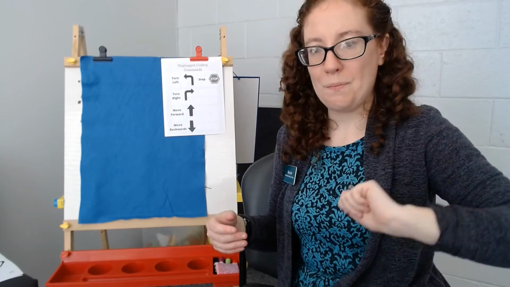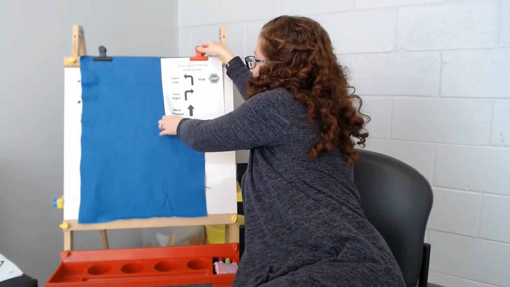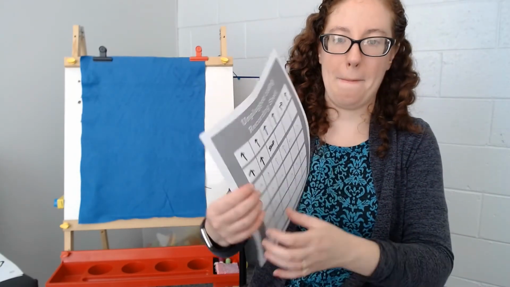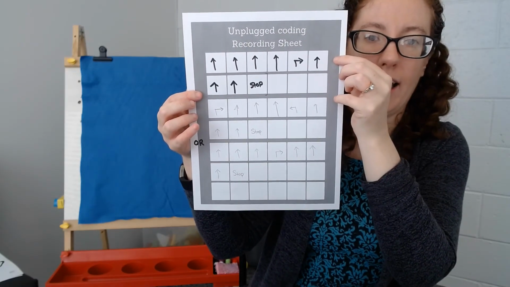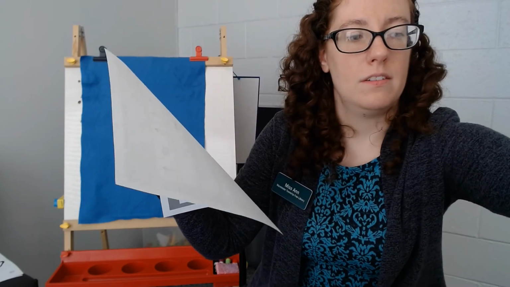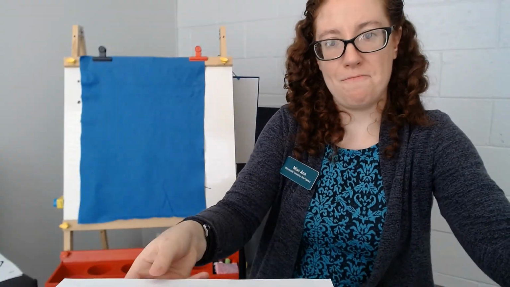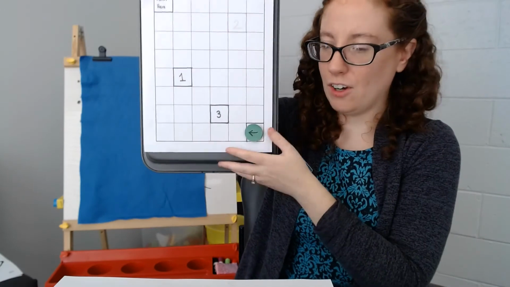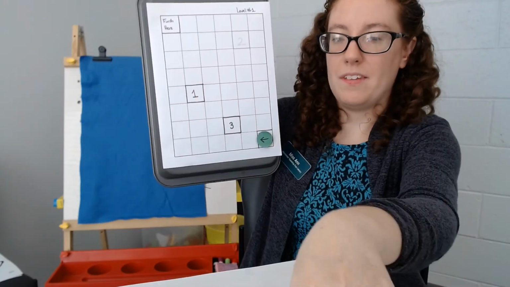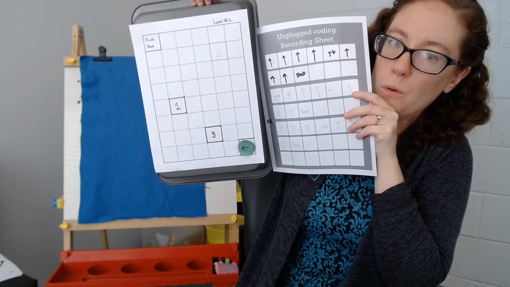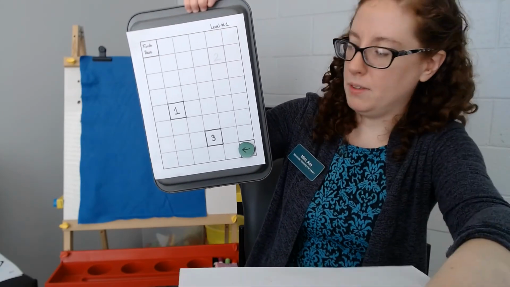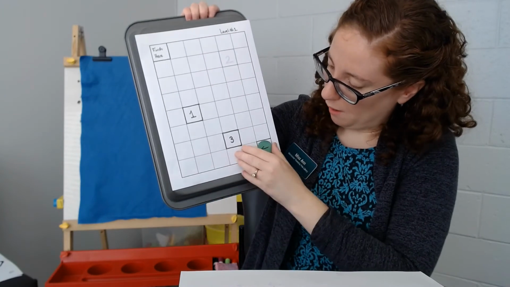Well, put that down. I have it back here, which is why I didn't show you my unplugged coding record sheet. There we go. This first line of code is what it would look like to go from the start to our number 1. So there's our start to number 1. If we looked at our line of code, we have to do what? Go forward 1, 2, 3, 4 times.